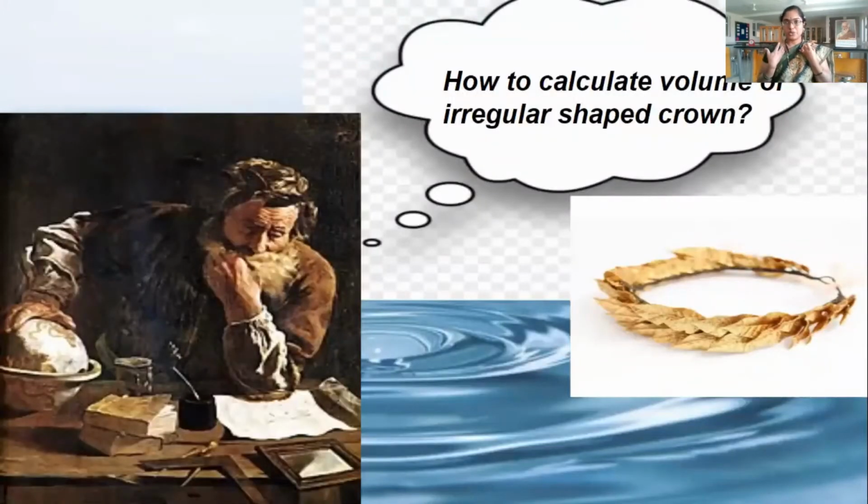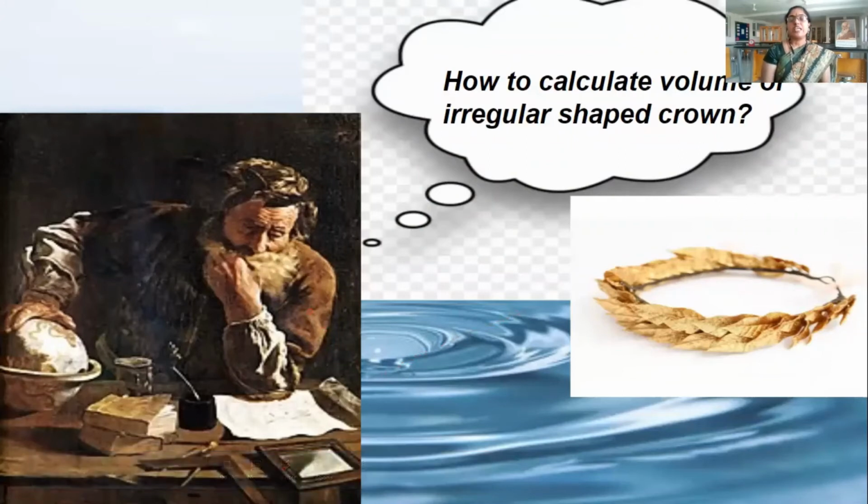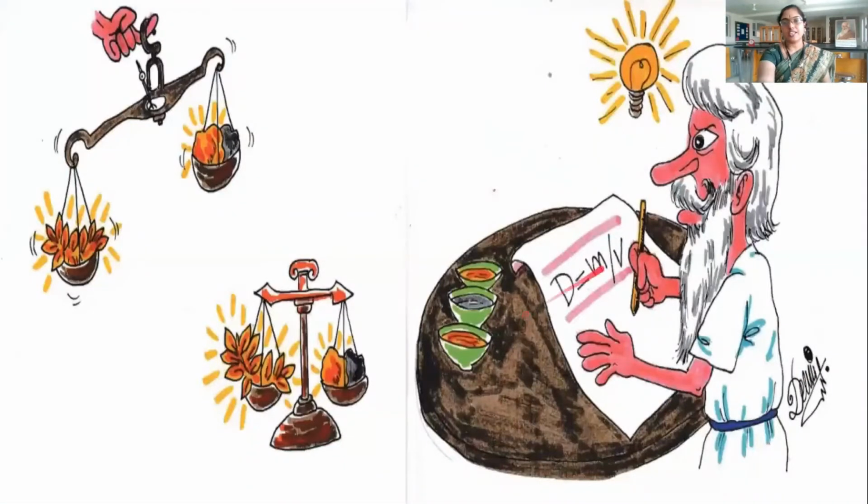It is not my doubt. It is the doubt got by Archimedes, the famous Greek scientist. He got a task from his king that he has to prove the purity of the gold crown which is made by a goldsmith. For that, the concept is that he has to calculate density. So how did Archimedes complete his task?